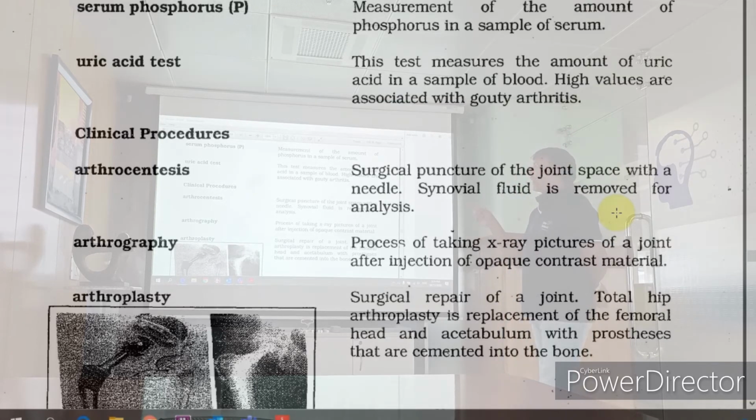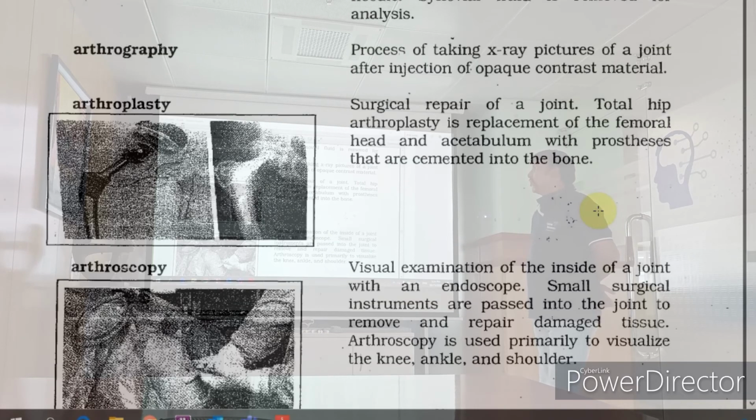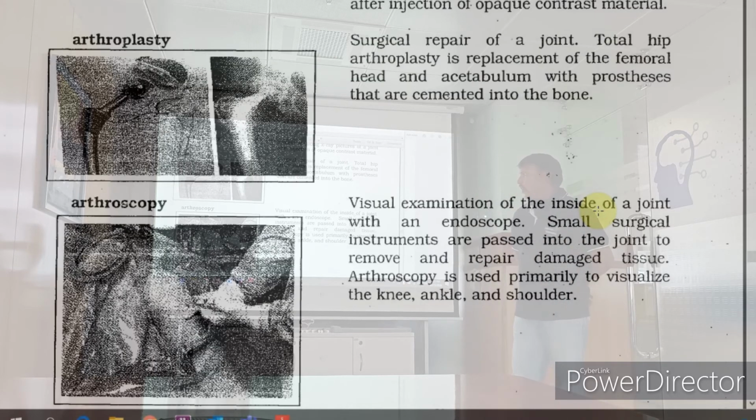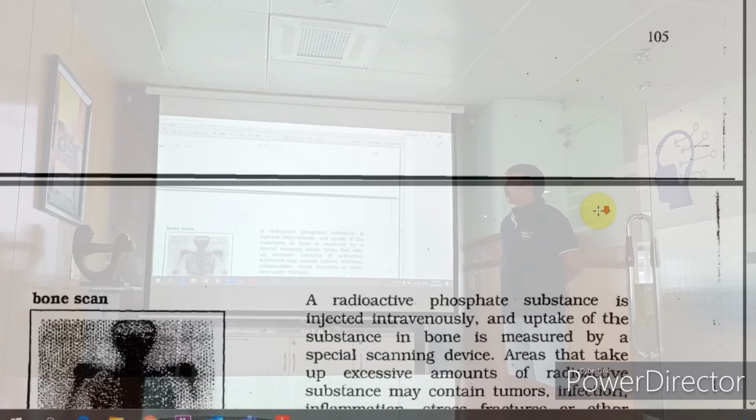Okay. Arthroscopy and arthroplasty, usually they tend to take together. Through the arthroscope they do it and then finish up the arthroplasty. Arthroscopy and arthroplasty are done together. And obviously rehabilitation is necessary post that.